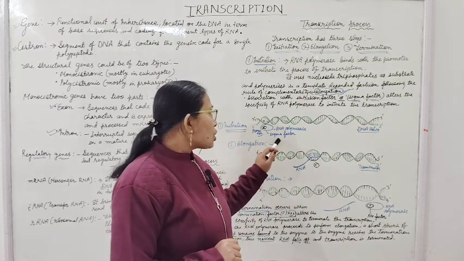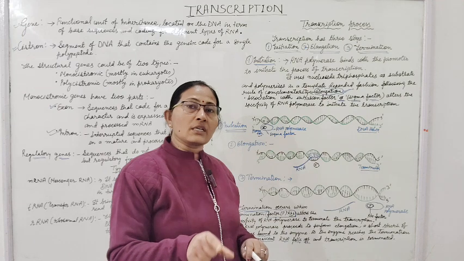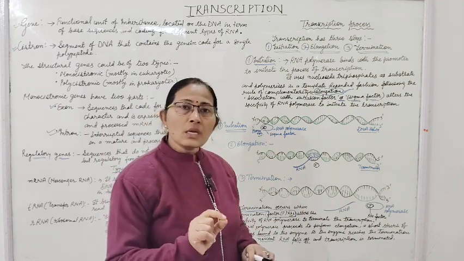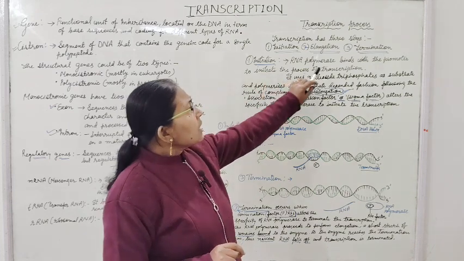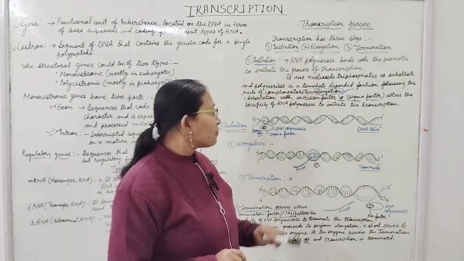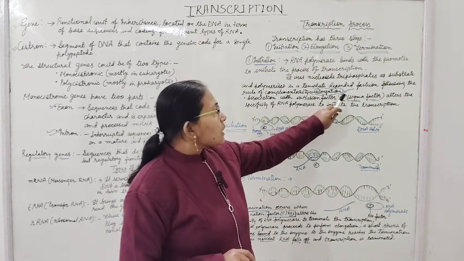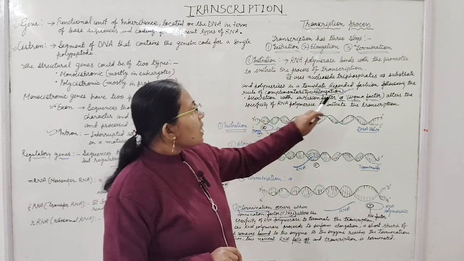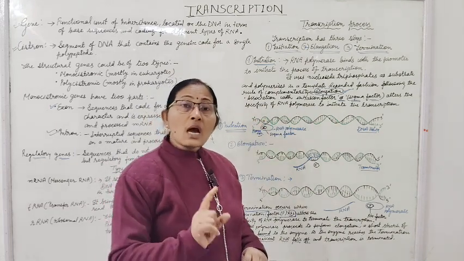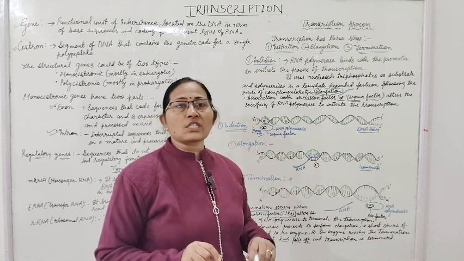So not only by the RNA polymerase will transcription start. With the attachment of the sigma factor to the RNA polymerase at the promoter site, initiation of the transcription will start. RNA polymerase binds with the promoter to initiate the process of transcription, in association with the initiation factor, sigma factor. Sigma factor alters the specificity of RNA polymerase to initiate the transcription.